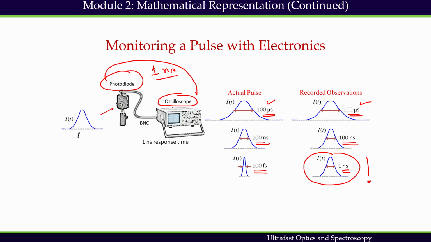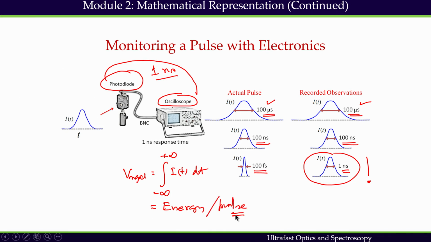Slow detectors, as I have already pointed out, always measure time integrated intensity. So the V signal, if it is a slow detector, is the integral over minus infinity to plus infinity of I(t) dt. This is what I will measure, and this is nothing but the energy content of each pulse. What I measure can be connected to the energy per pulse. Thus, detector output voltage is proportional to the pulse energy only.